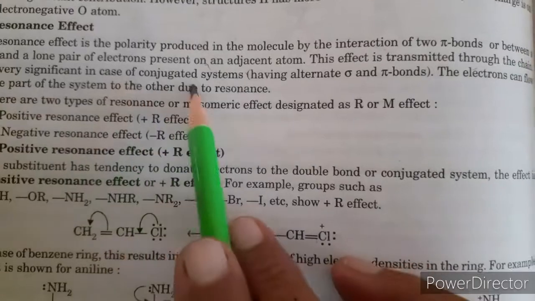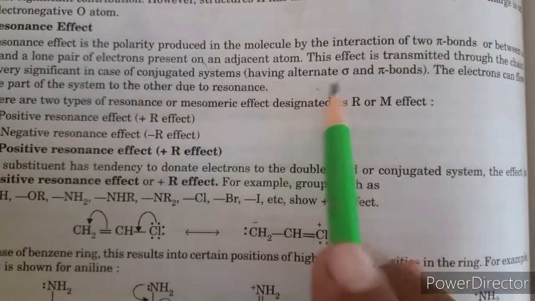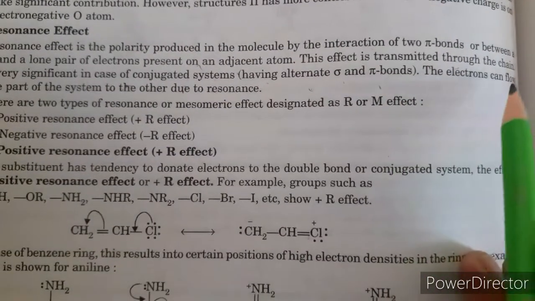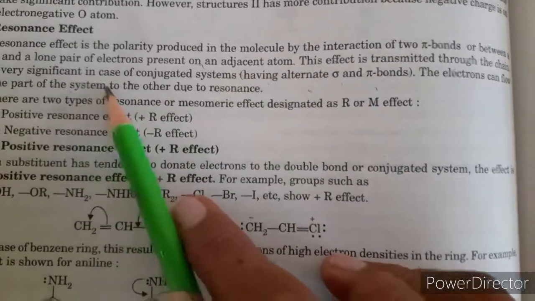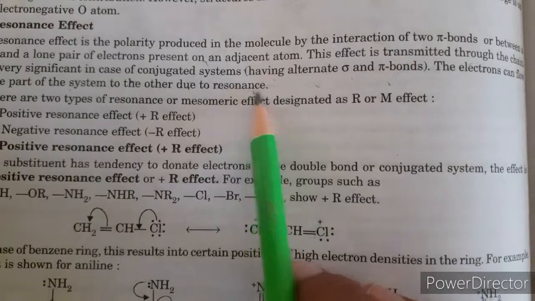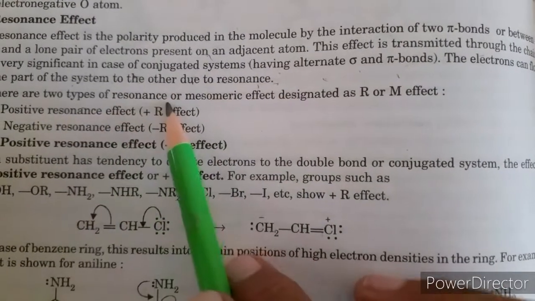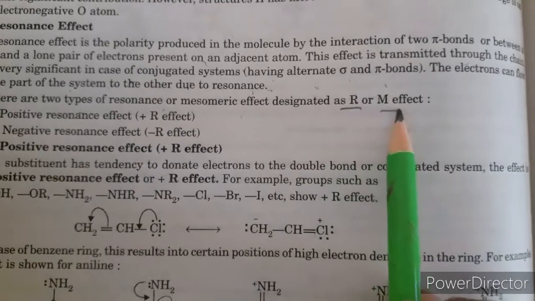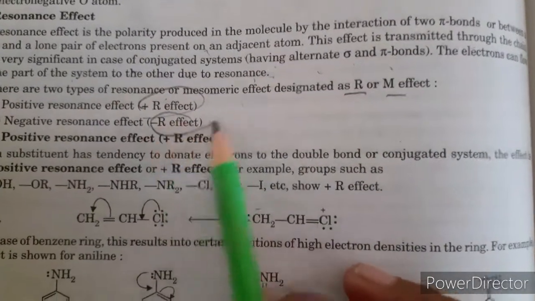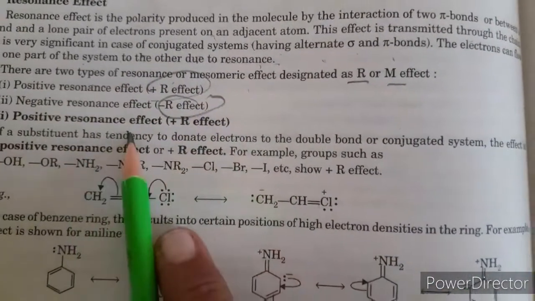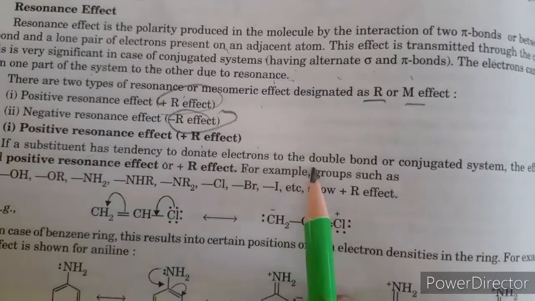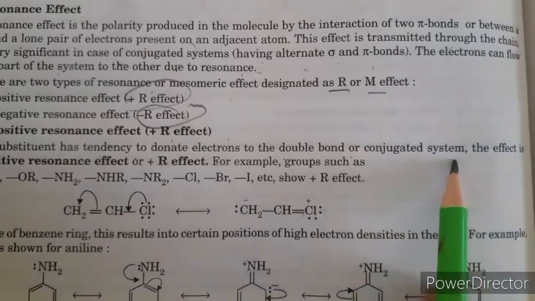This is very important in the case of conjugated systems, meaning those having alternate sigma and pi bonds, especially aromatic compounds, because the electrons flow from one part of the system to the other part due to resonance. There are two types of resonance or mesomeric effect, that is the R or M effect, represented as plus R and minus R. Positive resonance effect, plus R, applies if the substituent has a tendency to donate electrons to a double bond or conjugated system.